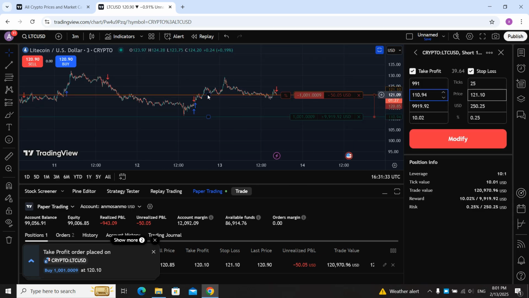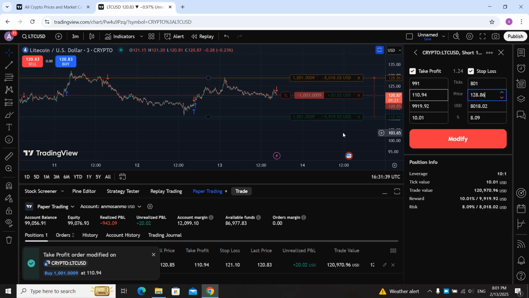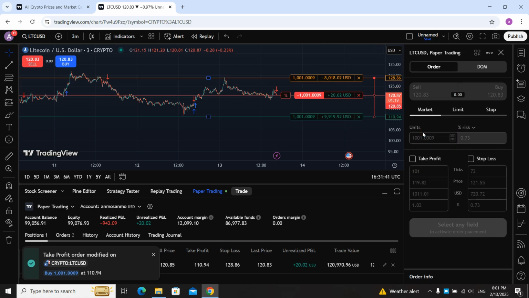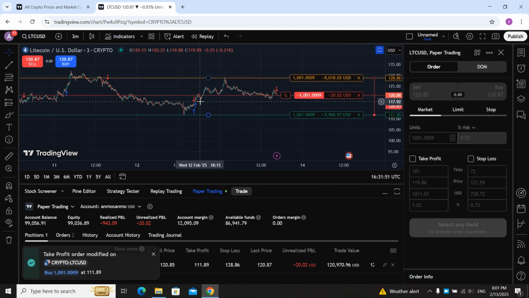I'm going to put the take profit here and the stop loss here. Okay, we are going big. If we lose 8,000, we win 9,000. And I don't really get why...